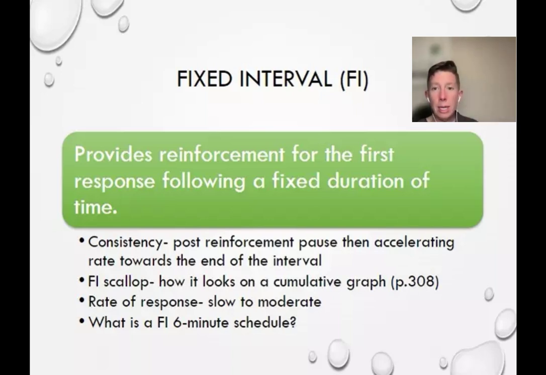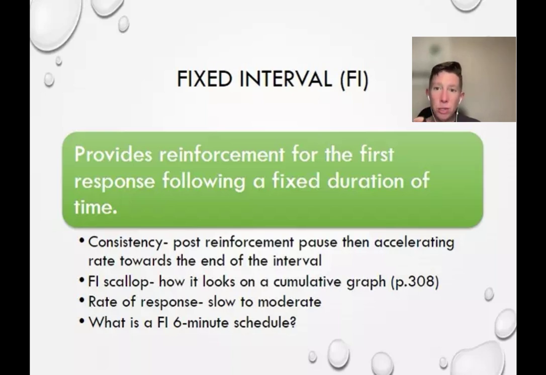So the question asks us, which will most likely have a post-reinforcement pause? The only ones that have a post-reinforcement pause are going to be the fixed schedules, because with a variable schedule, you could potentially be reinforced in the next 10 seconds. You could be reinforced the next time that you did the behavior. So fixed schedules are both going to have a post-reinforcement pause.